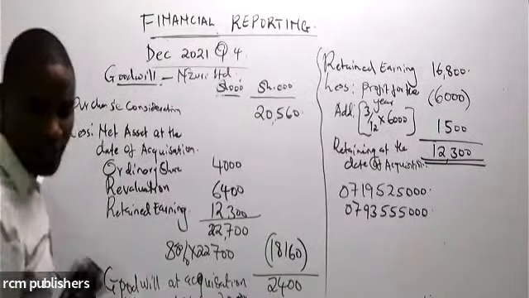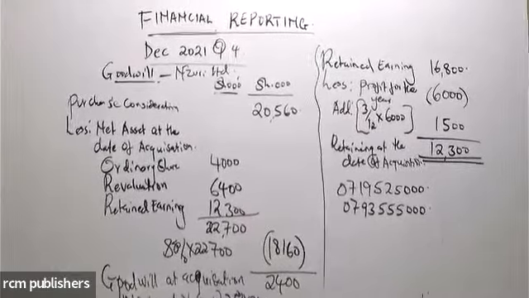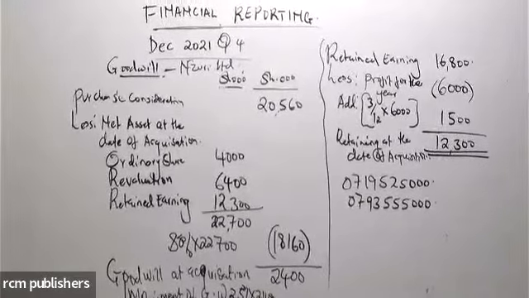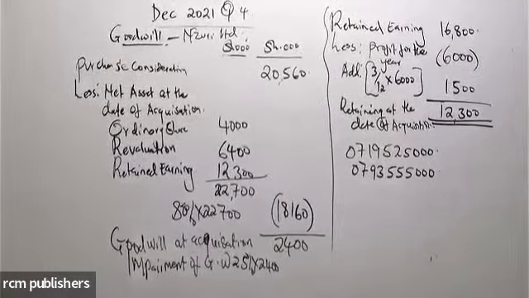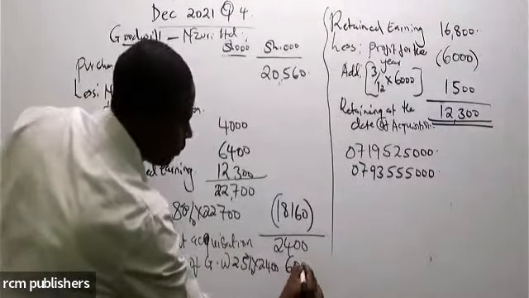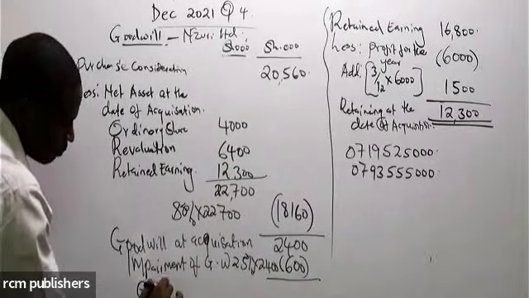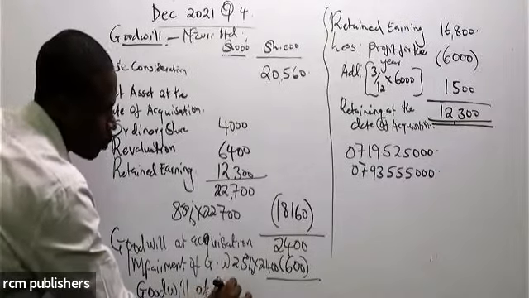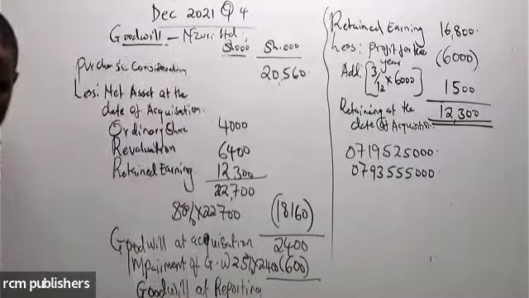25% of 2,400 is 600. So this one we less. Remember you less that. And then you get goodwill at reporting. Now practically we are able to see how goodwill is computed. Goodwill at reporting.